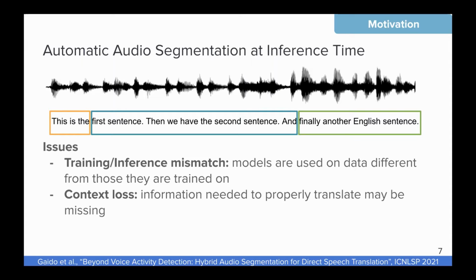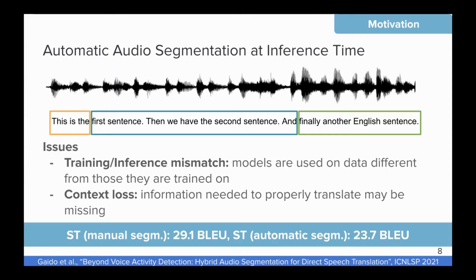And second, there is a context loss. As you can see in this example, when the audio is segmented in the middle of a sentence, the model might miss some context that is crucial to properly translate. And this is also reflected in the scores.